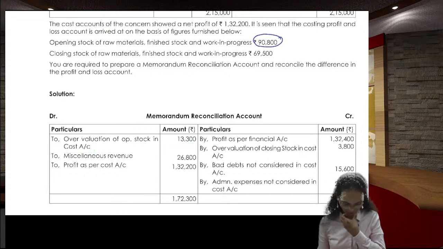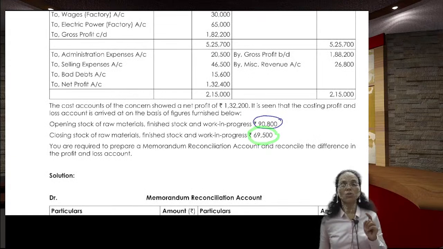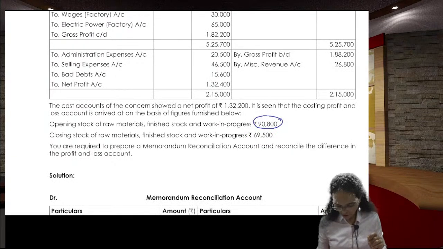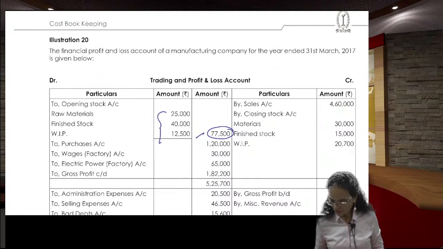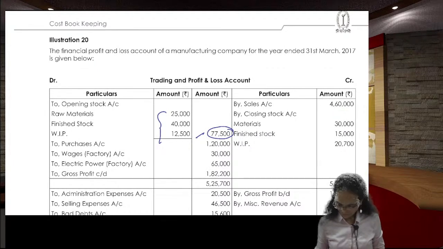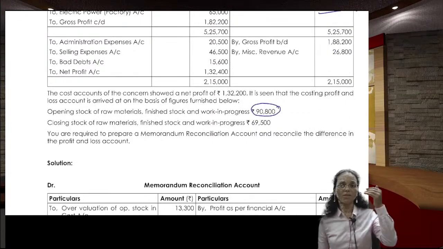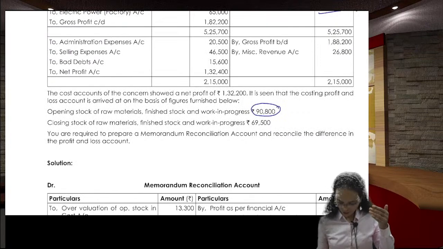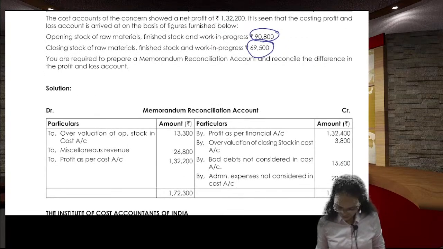13,300 rupees. Coming to the closing one, 69,500 is the closing stock as per the cost accounts. But as for the financial, how much we will see? 30,000 plus 15,000 plus 20,700, that is 65,700. So 65,700 in the financial. In the cost, 69,500. Again, there is an overvaluation of the closing stock in this one.